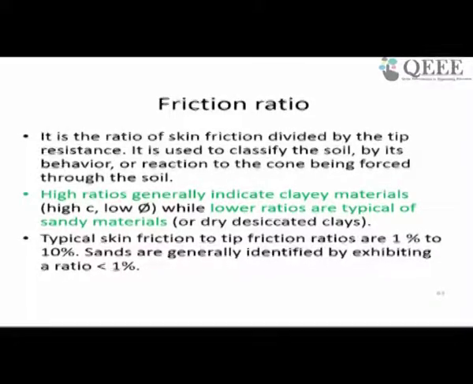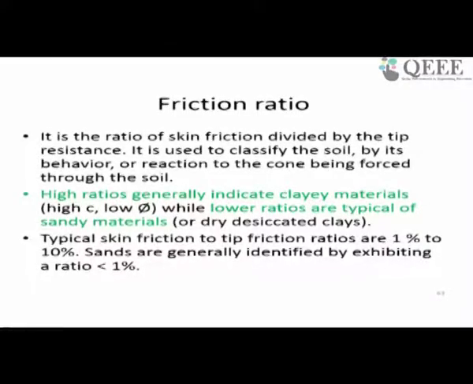A high ratio indicates clay material, that means low friction and high cohesion, while lower ratios are typical of sandy material. Typical skin friction to tip resistance ratios are 1% to 10%.